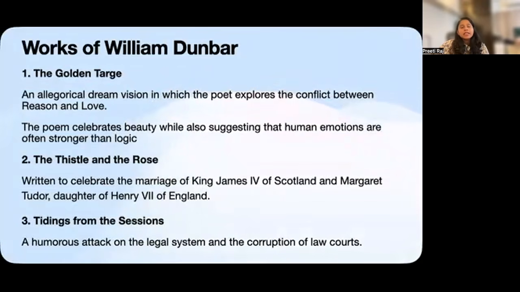Next up, we have another work, Tidings from Sessions. Here we meet Dunbar the satirist. Instead of celebrating beauty or royal marriage, he turns his attention towards the legal system and attacks the corruption in the law courts. He uses humor, wit, and satire to expose what he sees as weaknesses and injustice in society. And this is why I called him versatile.